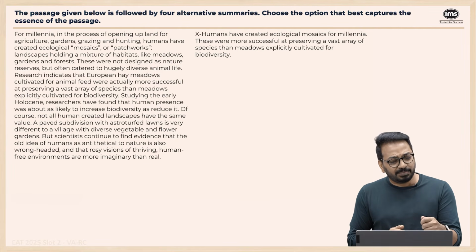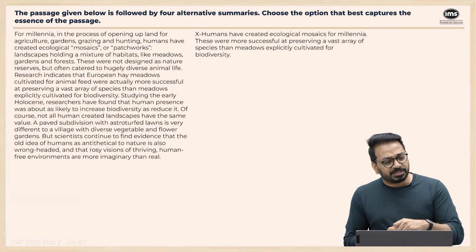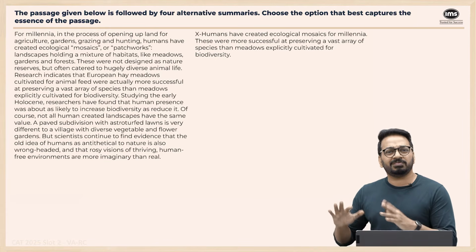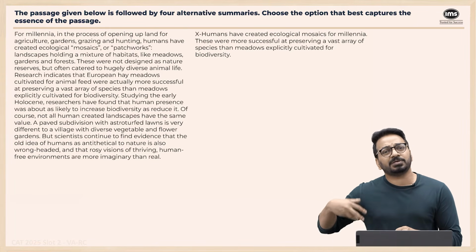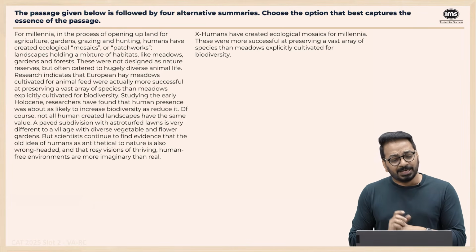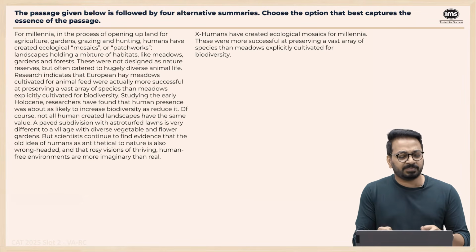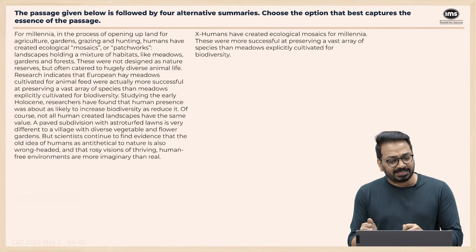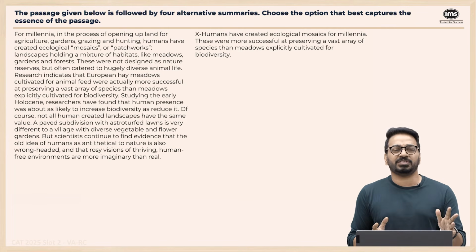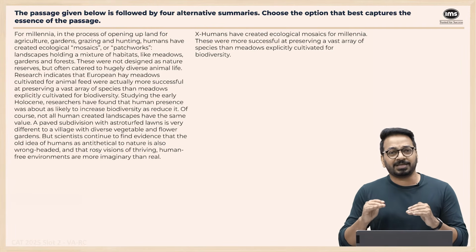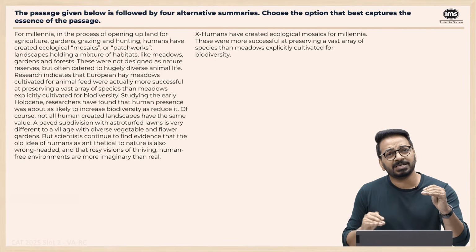Research indicates that European hay meadows cultivated for animal feed were more successful at preserving a vast array of species than meadows explicitly converted for biodiversity. Right? So people naturally, without any plan, converted some things. Those preserved biodiversity more than things which were explicitly created for biodiversity. Studying the early Holocene, researchers have found that human presence was about as likely to increase biodiversity as reduce it. They're saying that human beings are just as likely to increase biodiversity as to reduce it.